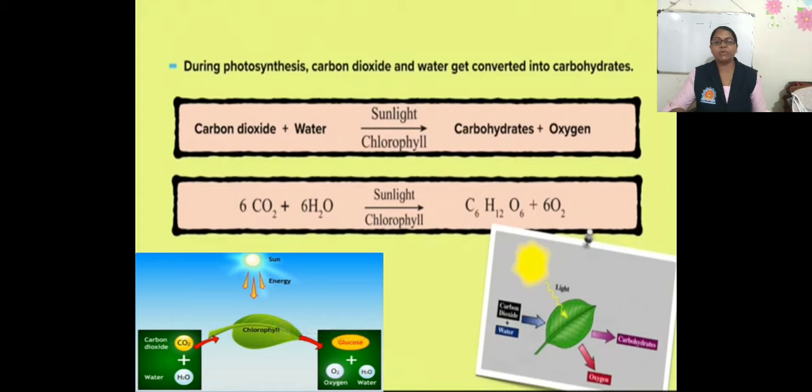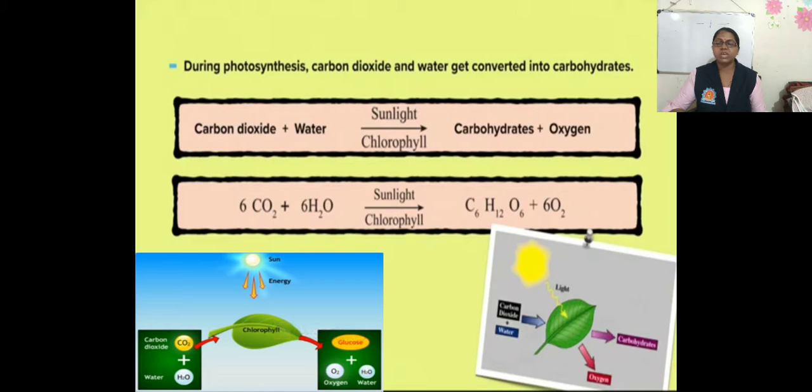In the process of photosynthesis, oxygen is released, and the green parts of the plants that have chlorophyll perform the photosynthesis. That means for the process of photosynthesis, chlorophyll is very important in the plant. The chlorophyll pigment is very important in the plant.